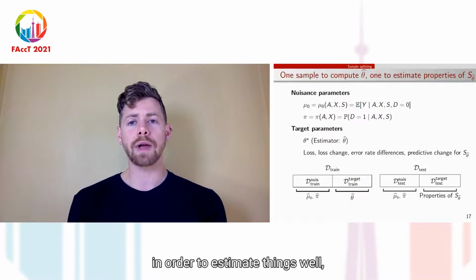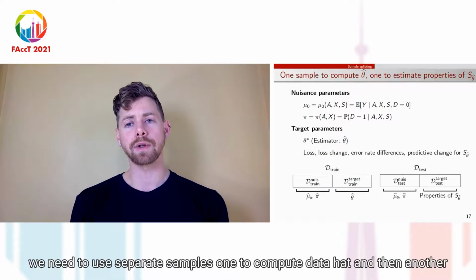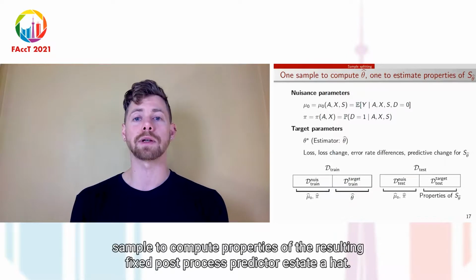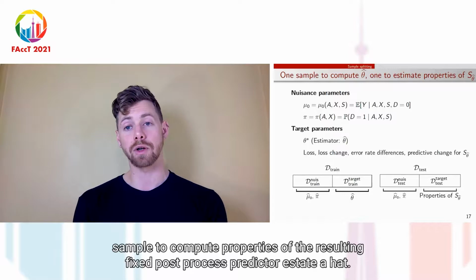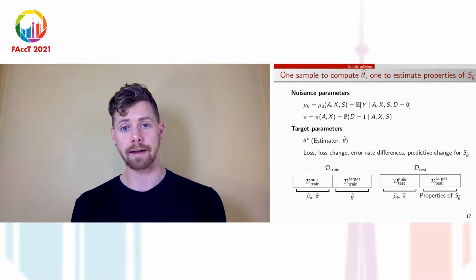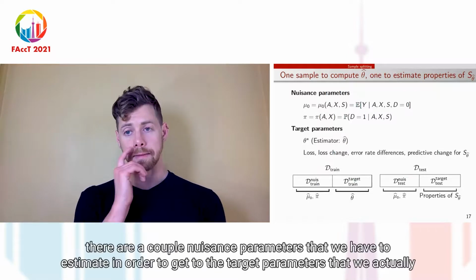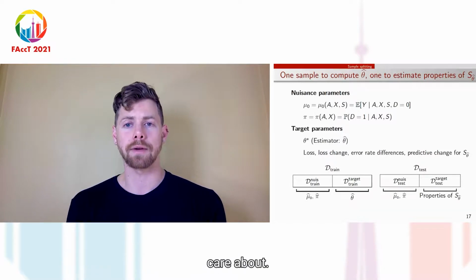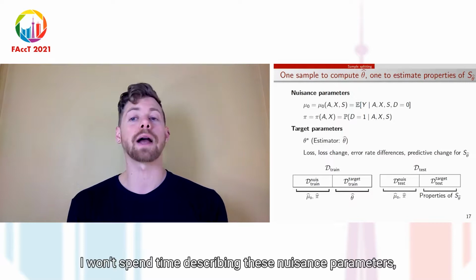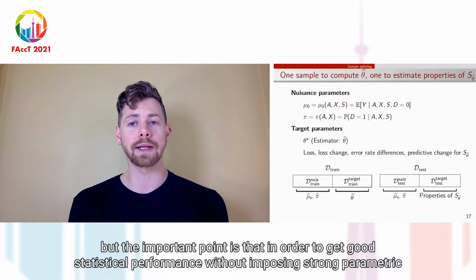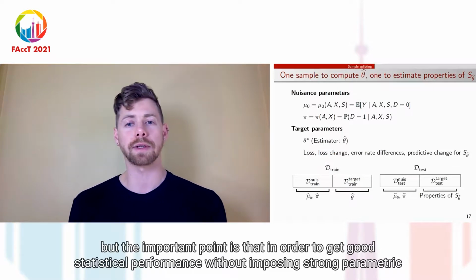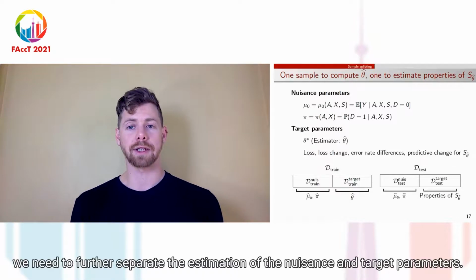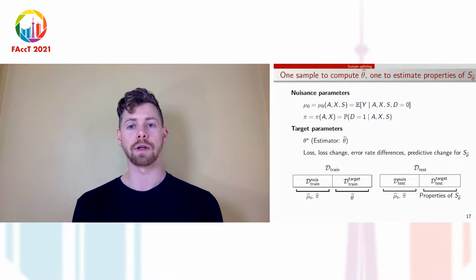Now, in order to estimate things well, we need to use separate samples, one to compute theta hat, and then another sample to compute properties of the resulting fixed post-process predictor, S theta hat. Again, there are a couple nuisance parameters that we have to estimate in order to get to the target parameters that we actually care about. I won't spend time describing these nuisance parameters, but the important point is that in order to get good statistical performance without imposing strong parametric assumptions, we need to further separate the estimation of the nuisance and target parameters.